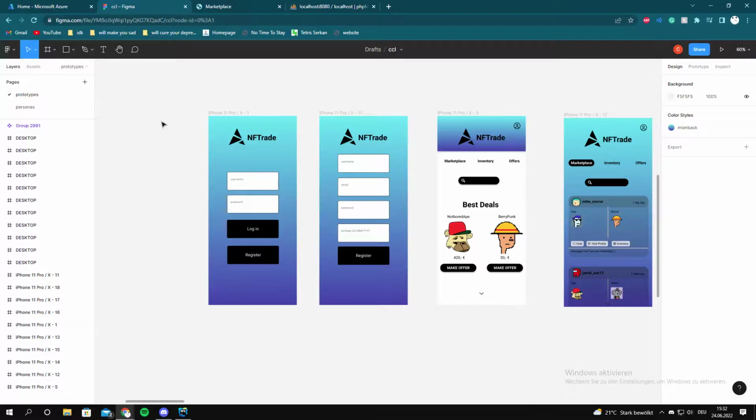I came up with the idea about 2 weeks prior at the Creative Code Lab, and I was like, what can I do which is not really available or is not really known? And I thought, why not have a website where you can trade with cryptocurrencies, or not cryptocurrencies, with NFTs? And that's what I basically did.